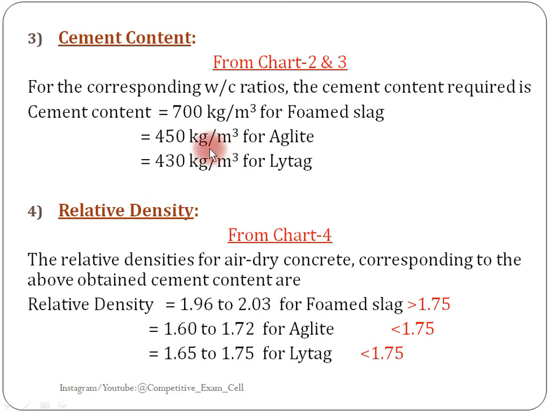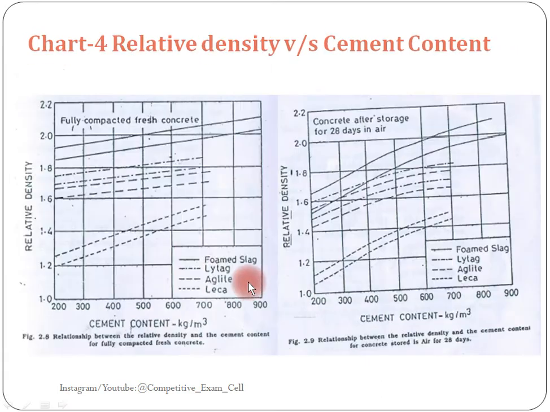After determining the cement content from charts 2 and 3, next we have to determine the relative density by using chart 4. These two are chart 4, this is also chart 4, but this chart we need to refer for fully compacted fresh concrete.